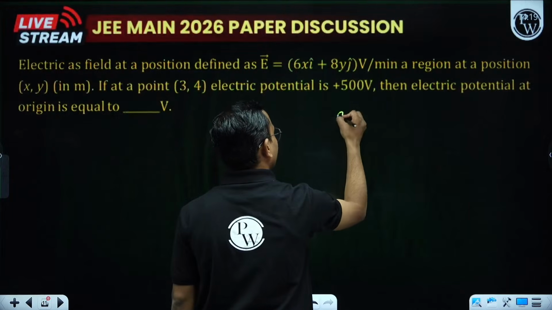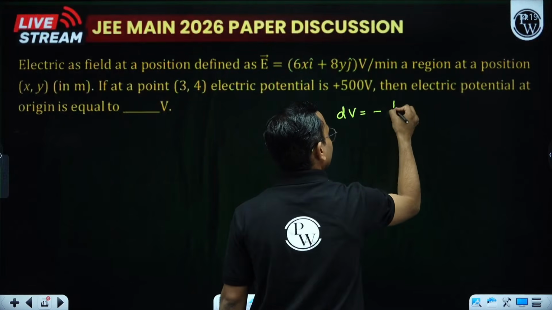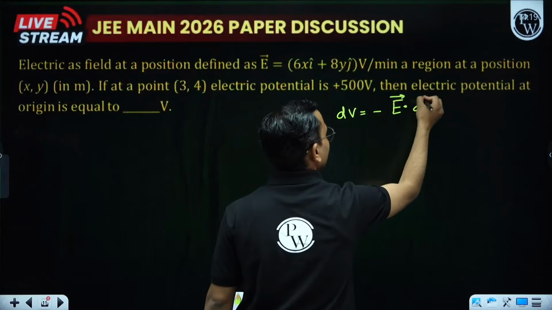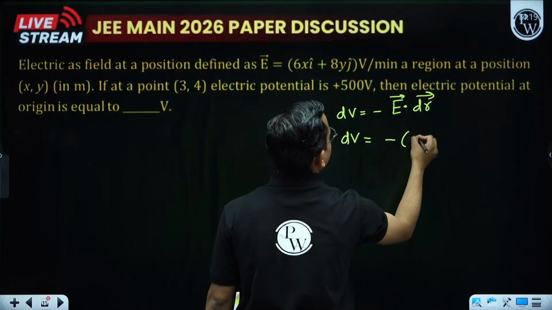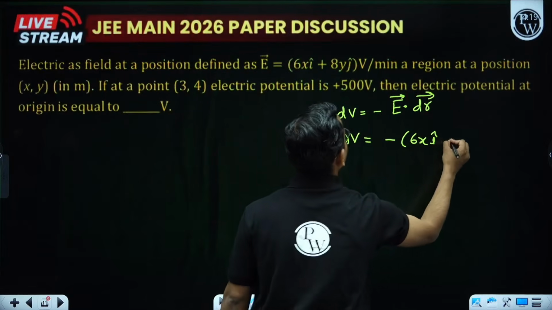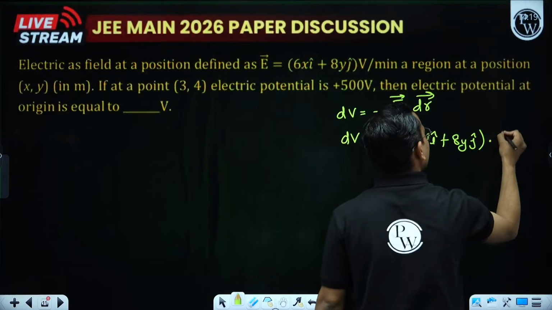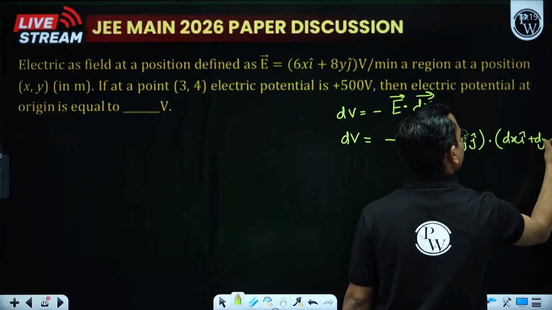We know that dV is equal to minus E dot dr. So write it: dV is equal to minus of E, which is 6x i cap plus 8y j cap, dot dr. I'll take dr as dx i cap plus dy j cap.